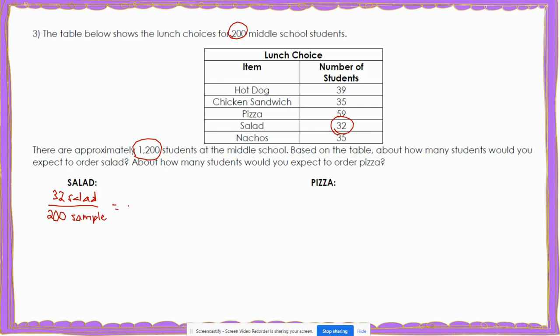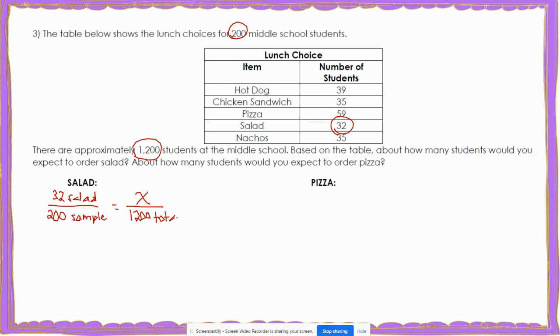And I can set that equal to, well, I don't know how many students are going to choose salad. So I'm going to put a variable here to represent how many will choose salad. Out of, I know that there are 1,200 total in the school, so I'm going to put 1,200 total in my population down here.